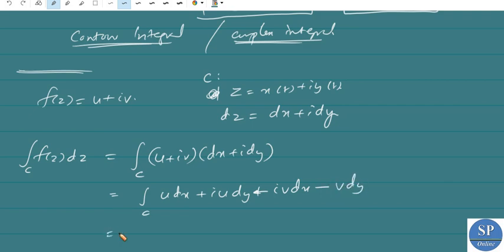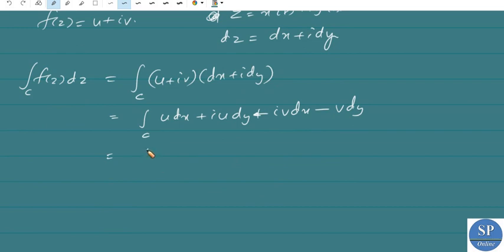So this is equal to the integral over C of u dx minus v dy, plus i times the integral over C of u dy plus v dx.